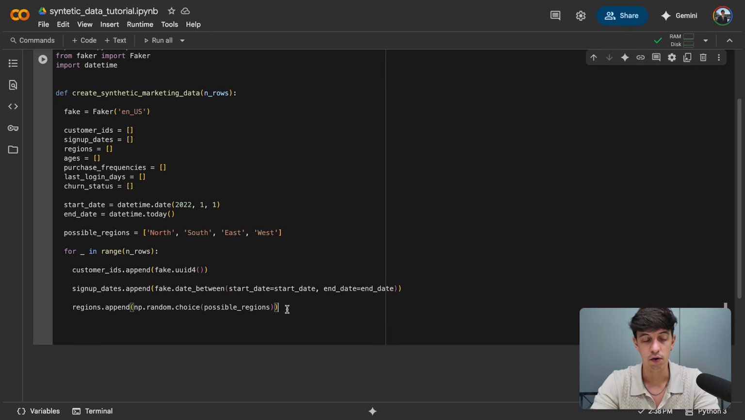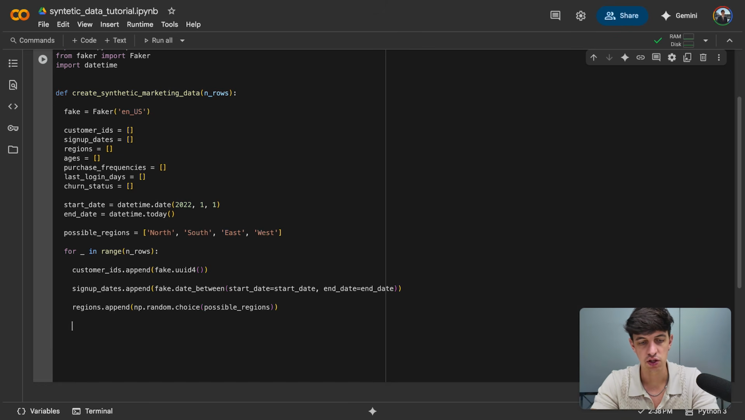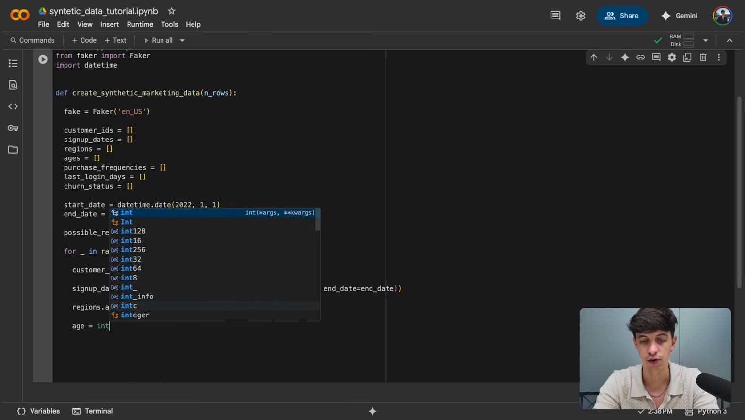Now, again, I want to show you a different approach, this time that we're going to apply for ages. Again, the point here is that I show you different approaches to create synthetic data that obviously you can use in different ways in your own example. And so for the ages, first of all, I'm going to define age, and I want an integer.